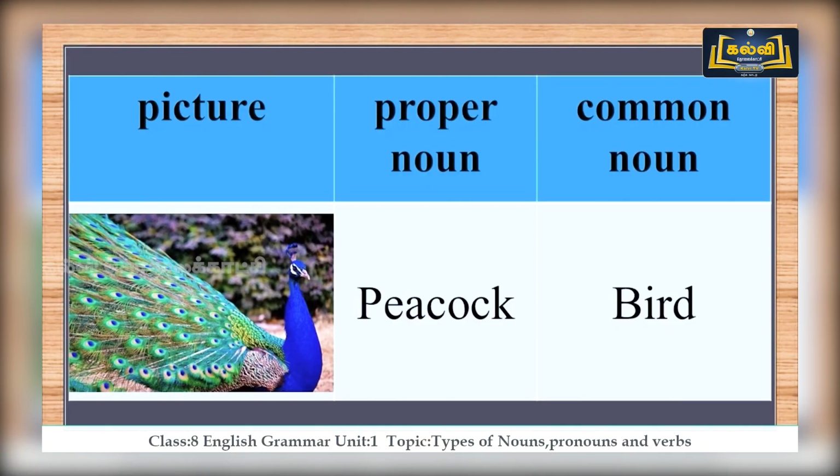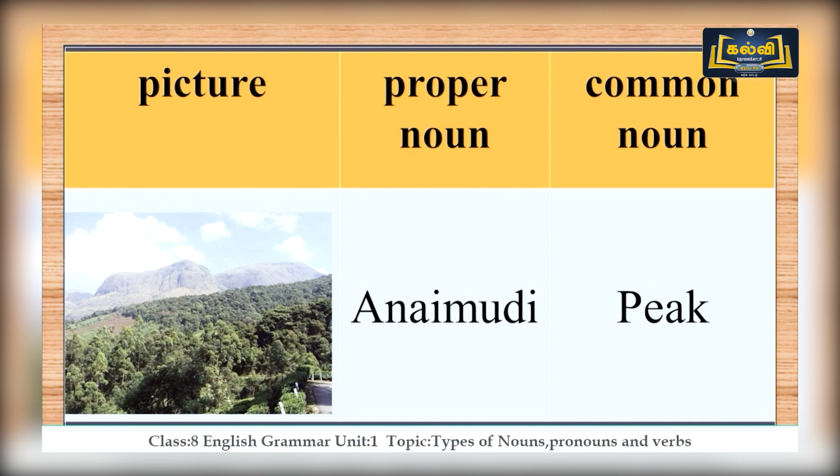Here you are looking into a picture of a beautiful peacock. So, peacock is a proper noun and it belongs to a common noun called bird. Bird is a common noun and peacock is a proper noun. So, look at the second image. It is a peak. I hope you can find what peak this is. Let me tell you the name of this peak. It is Anaimudi. The proper noun is Anaimudi and the common noun is peak.